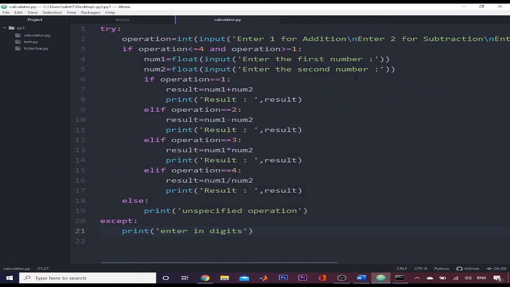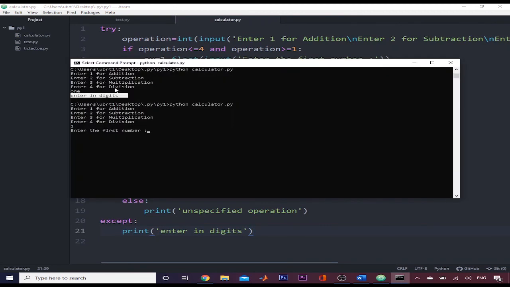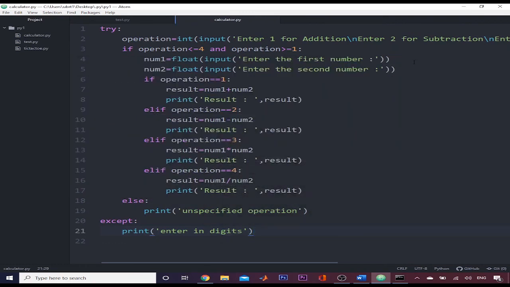So in this way I have created a Python calculator with the help of all the knowledge we have gained till now. When we learn loops, I will show you how we can run this program again and again after this enter in digits message. So for now this is it.